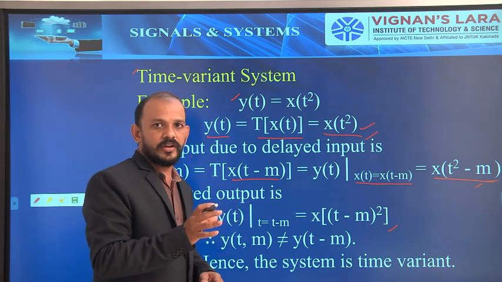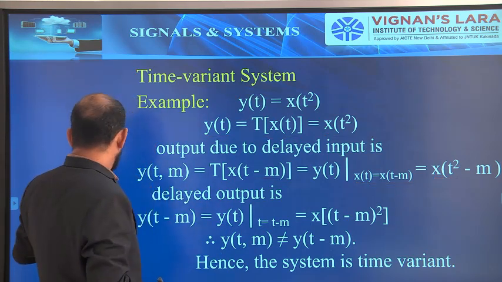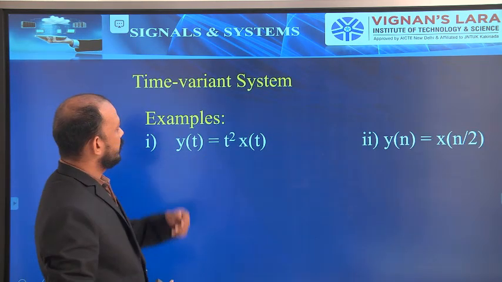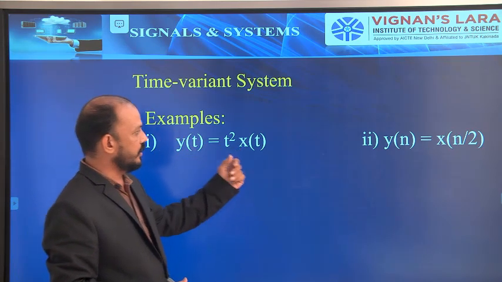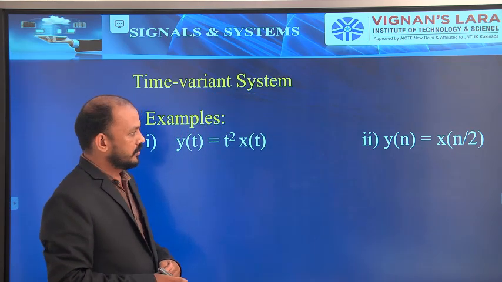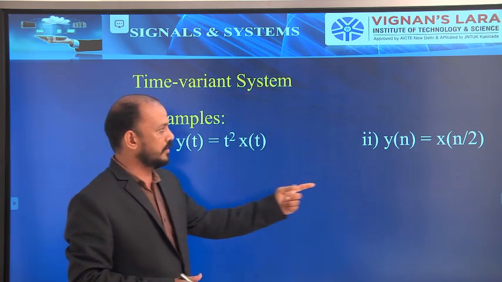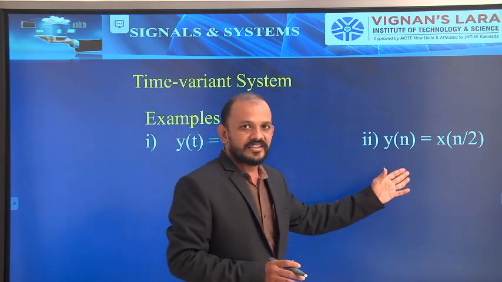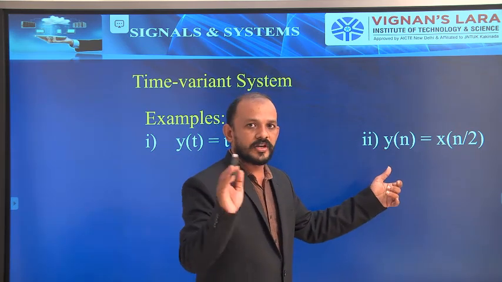Okay, so these are the two examples that I explained, and I will give two more examples for your practice. See, time variant system, I have already given. So y of t equal to t square into x of t, and y of n equal to x of n by 2. This is for continuous time, and this is for discrete time. I will explain the theory about discrete time first, and based on the theory, you can do the problem.